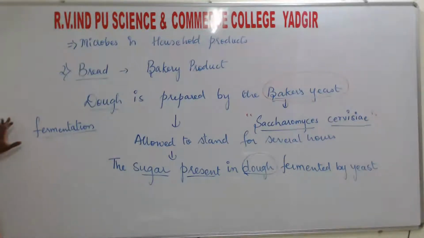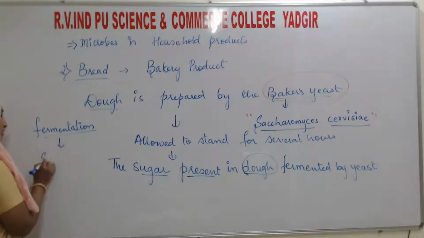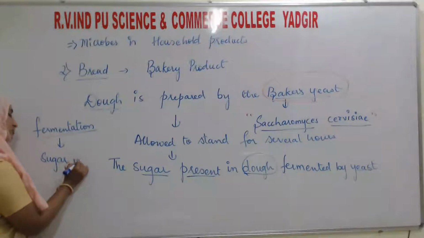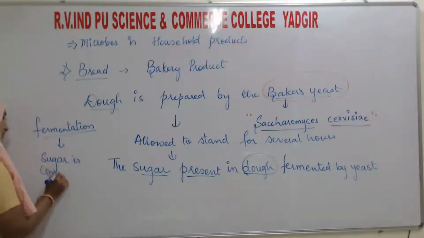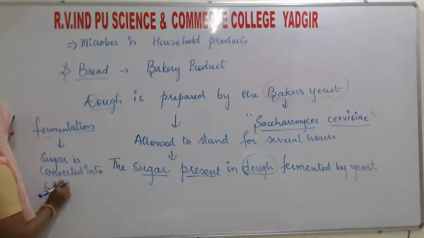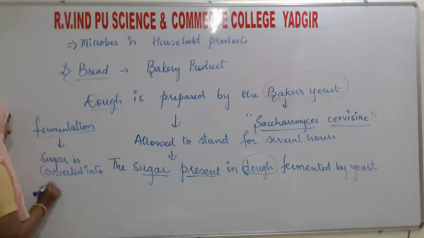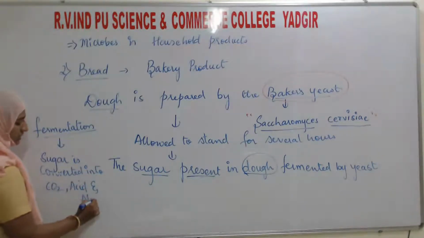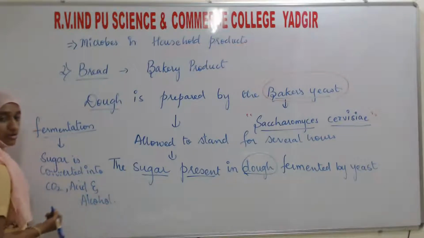What do we mean by fermentation? It is a process where sugar is converted either into gases, which gas, carbon dioxide, or into acids, or otherwise into alcohol.